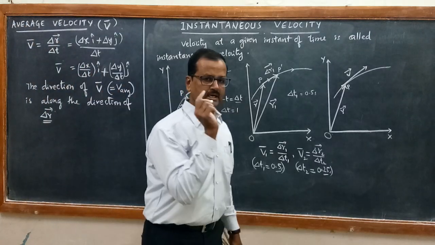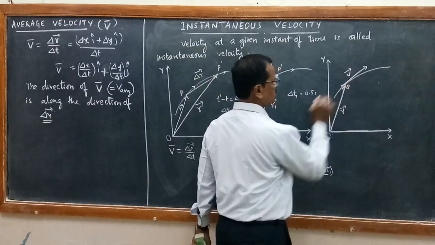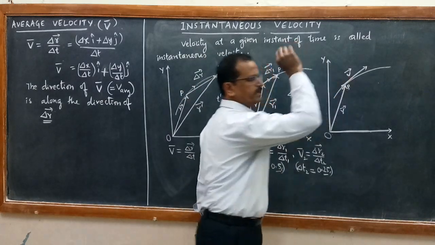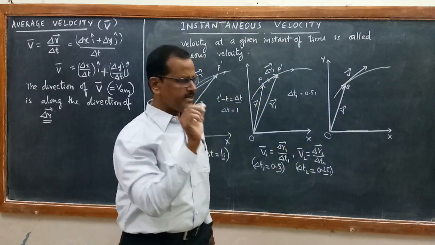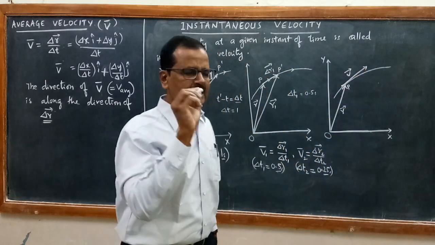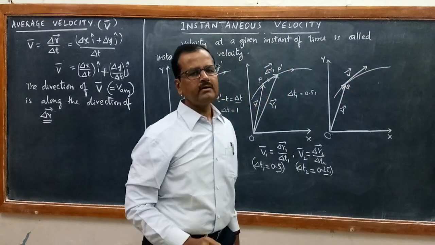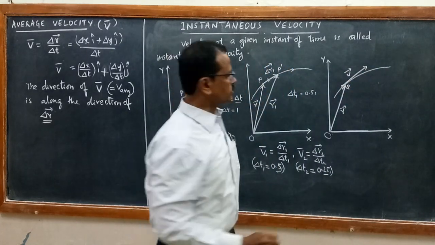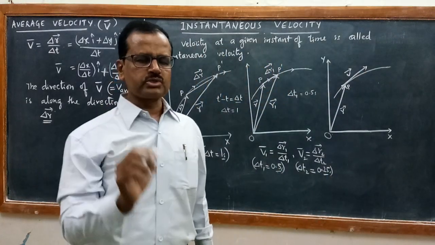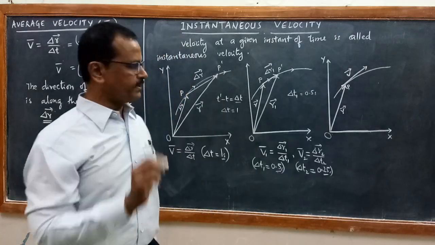If you reduce delta t to smaller and smaller intervals, then P dash will be almost very close to P. If you join P dash, that displacement vector becomes tangential to that particular point on the curved path. So the tangential direction gives the direction of instantaneous velocity at that point.